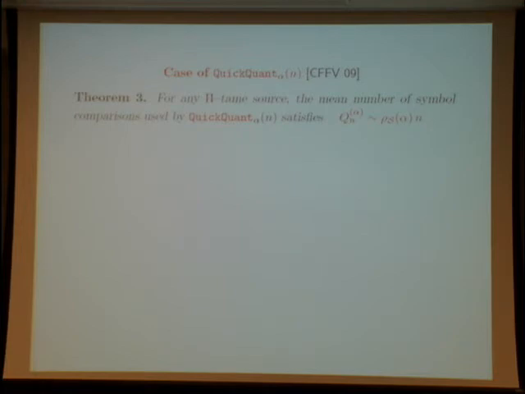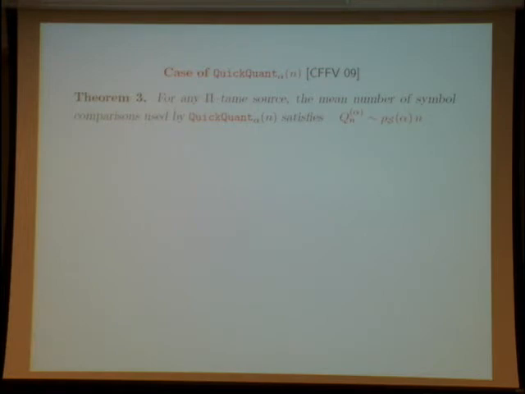Here we see that the order remains n. Previously, when we took into account the number of symbol comparisons in quicksort, we had an extra log n factor. It is no longer the case for quickselect, and quickselect remains of order n.